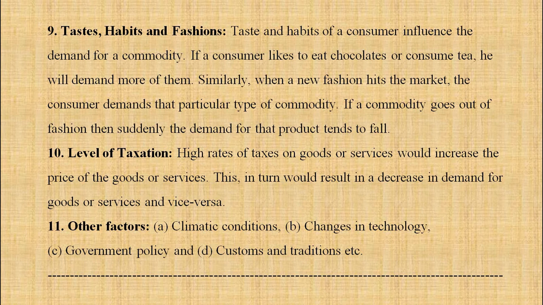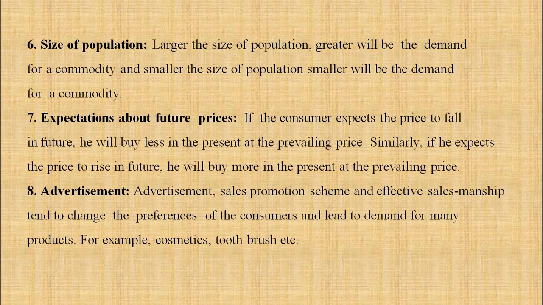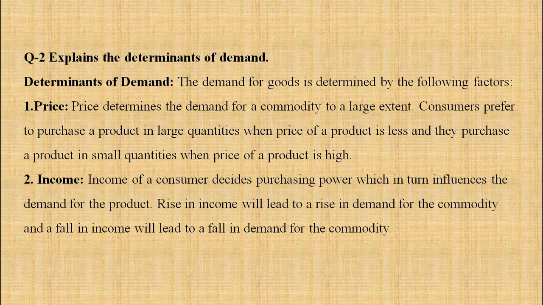So students, the question can be, explain the various determinants of demand. Here you have to give all the 11 points and you have to give the explanation. In economics, pointers are very important. You have to cover all 11 points under this.